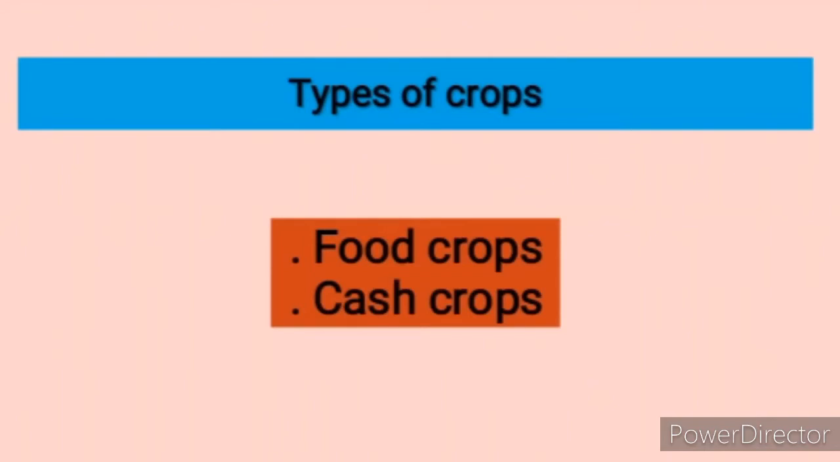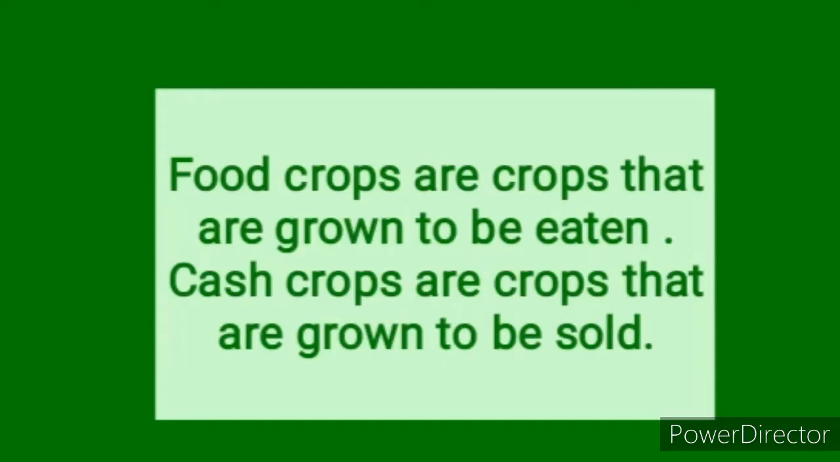Crops are divided into two. We have two types of crops, which are food crops and cash crops. Now, what are food crops? Food crops are crops that are grown to be eaten. Cash crops, on the other hand, are crops that are grown to be sold, and they are used to make other things.